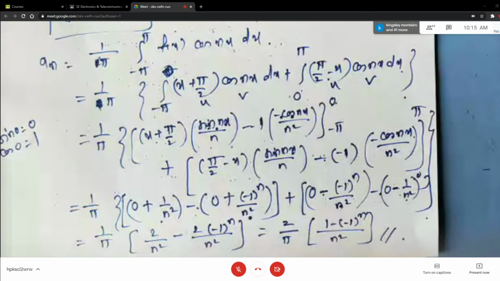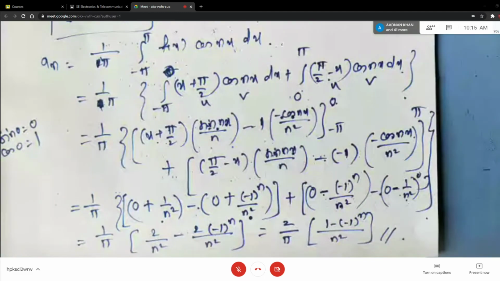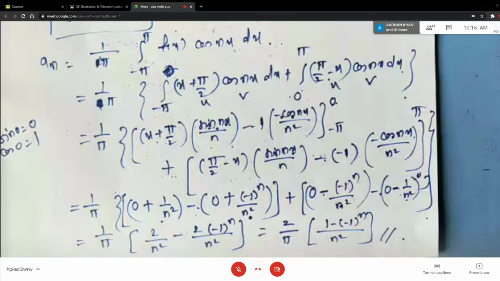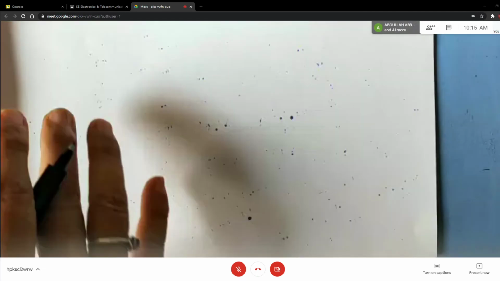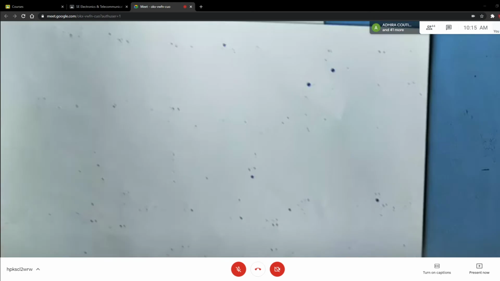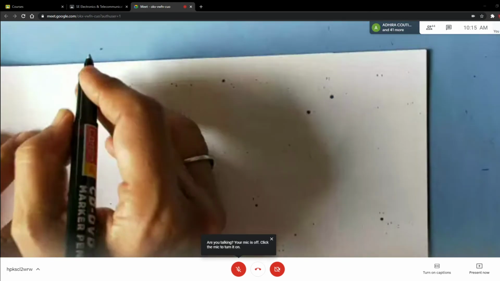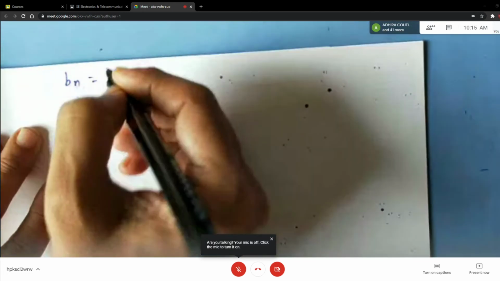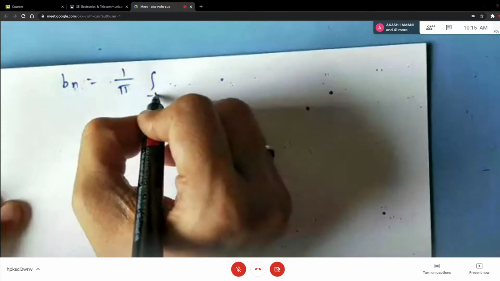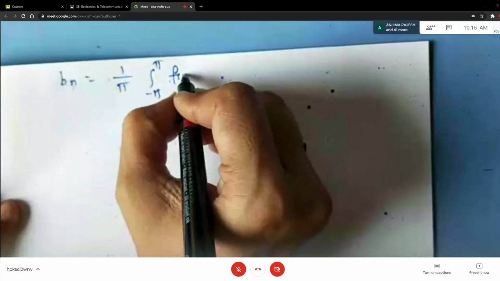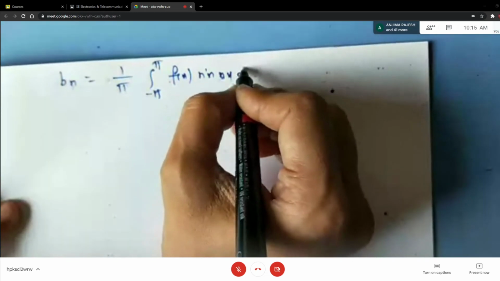Will you find it quickly? Or has anybody already got bn? What is the formula for bn? It is 1 by pi, minus pi to plus pi, f of x sin nx dx.